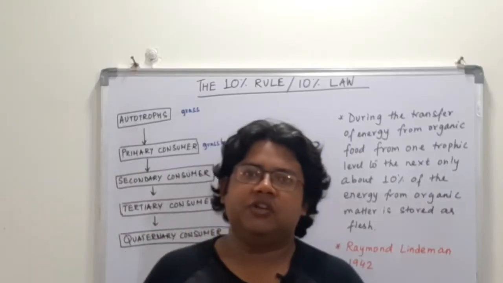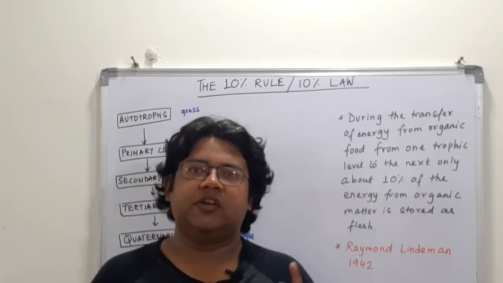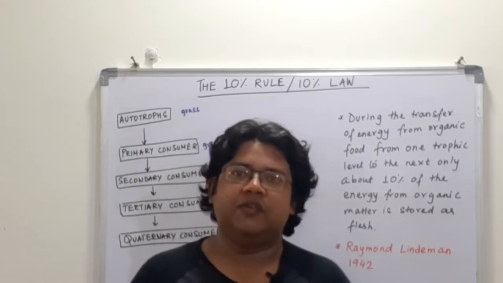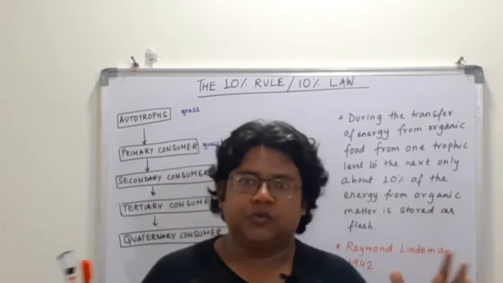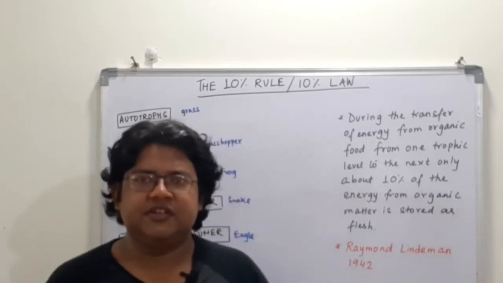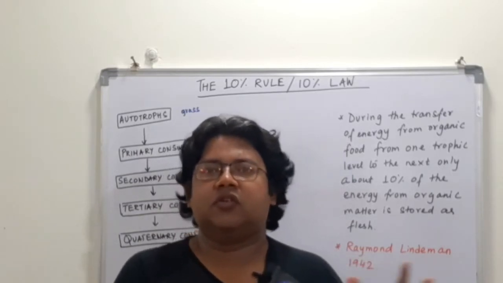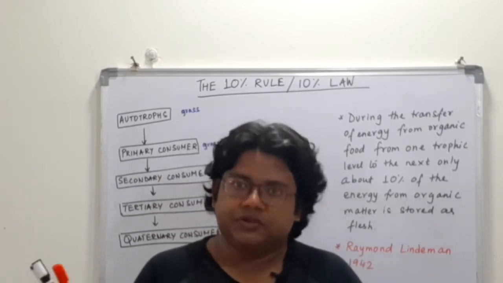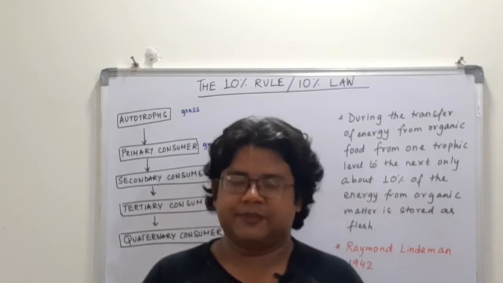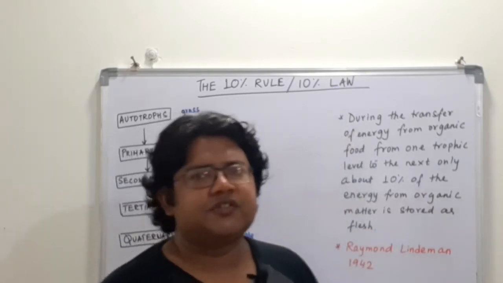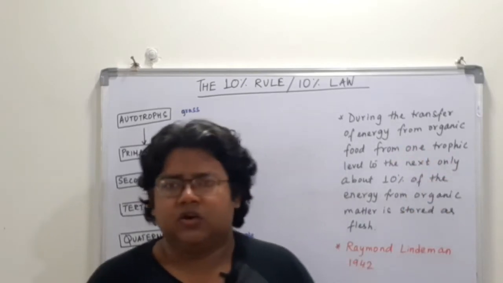Hello, welcome to the third part of our lecture on energy flow in an ecosystem. In the first part, we understood the source of energy and the concept of energy. In the second part, we talked about the laws of thermodynamics and how they are applicable to the flow of energy within an ecosystem. In the last part, we'll talk about a very interesting topic, which is called the 10% rule or the 10% law.